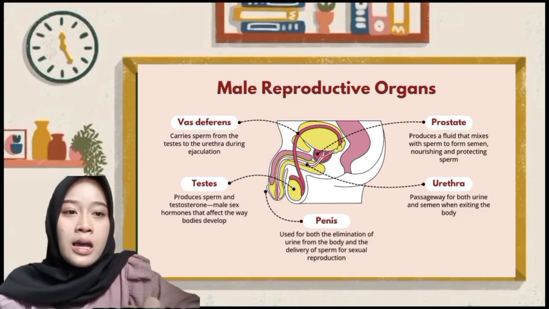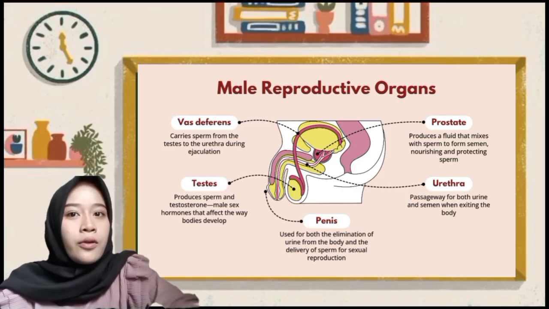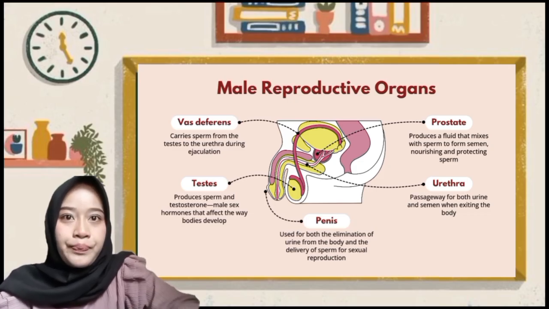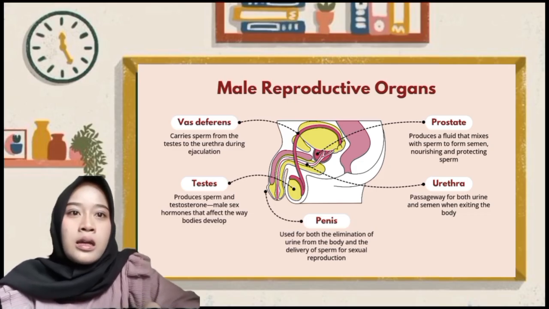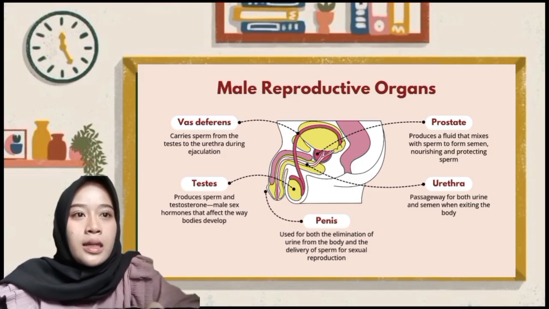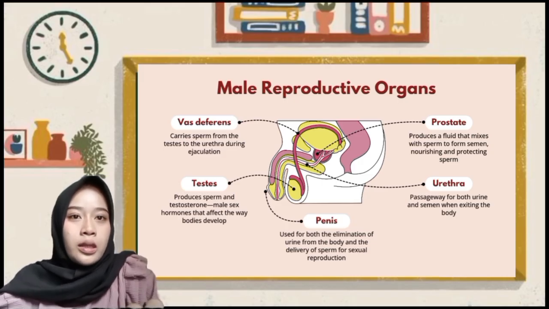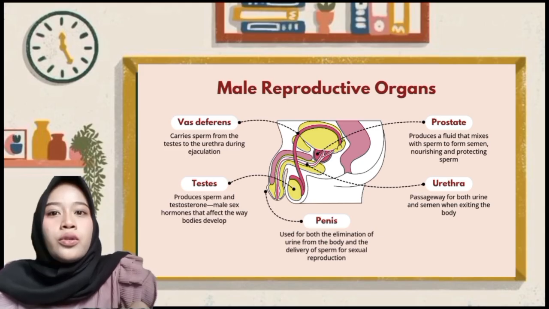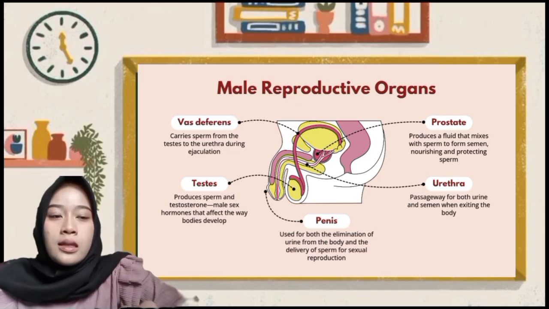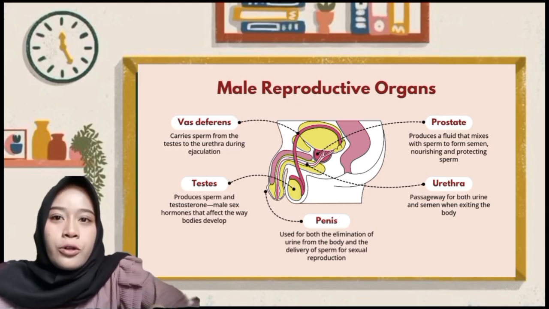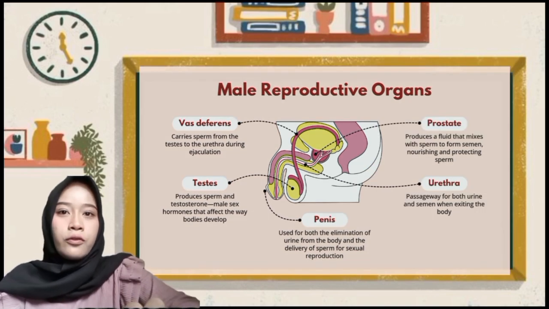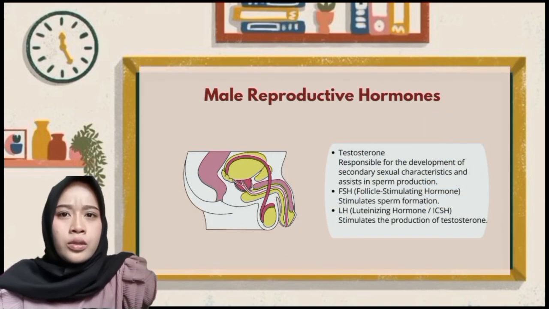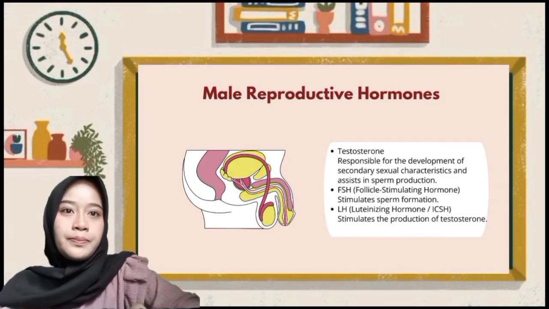The vas deferens transports sperm from the testes toward the urethra. The urethra is the passageway for both urine and semen when exiting the body. Finally, the prostate produces a fluid that mixes with sperm to form semen, nourishing and protecting sperm.